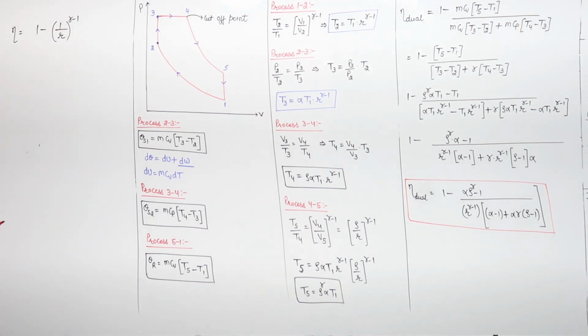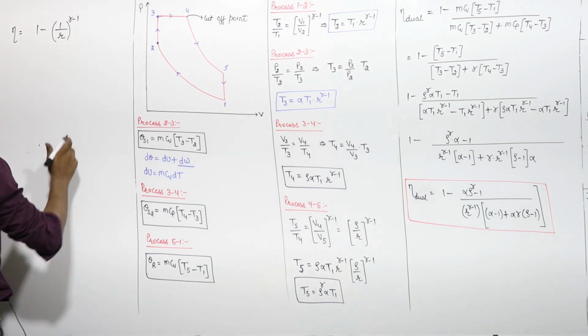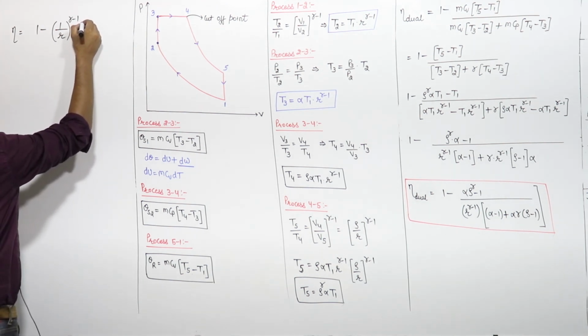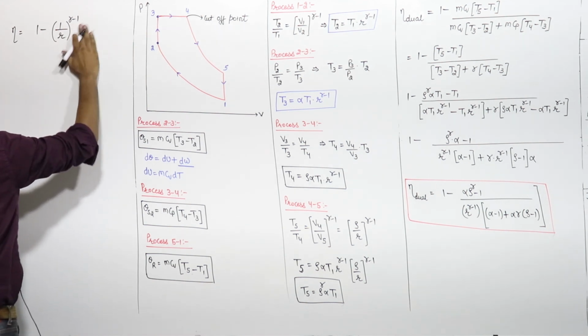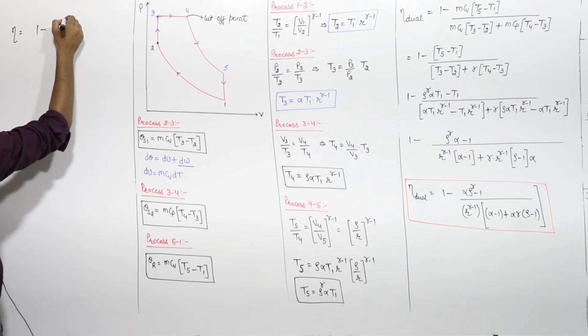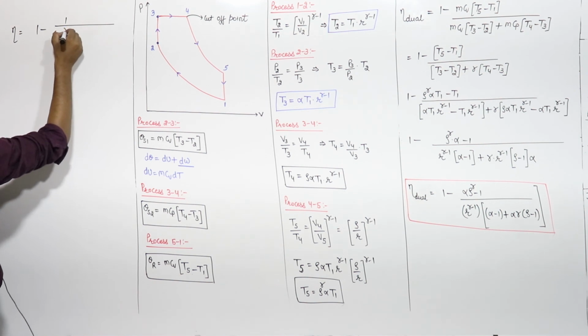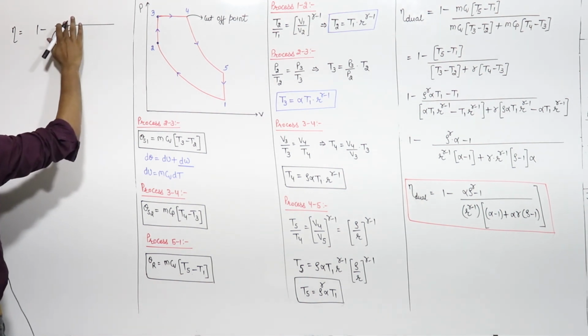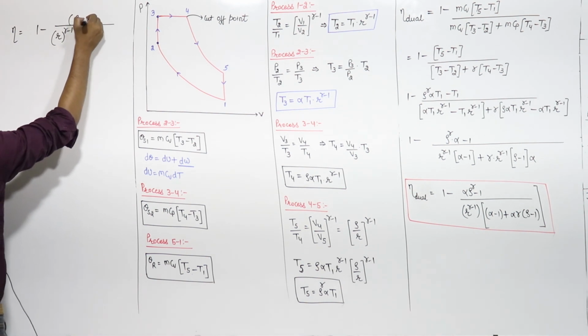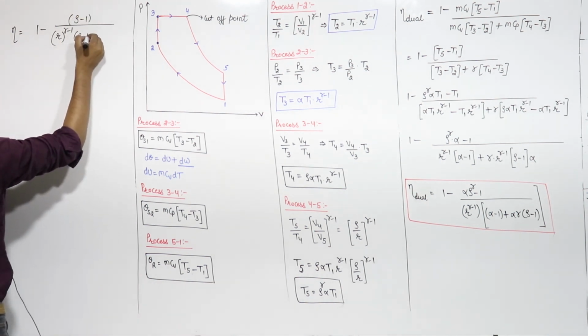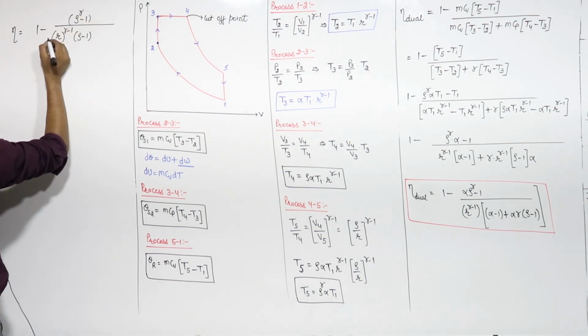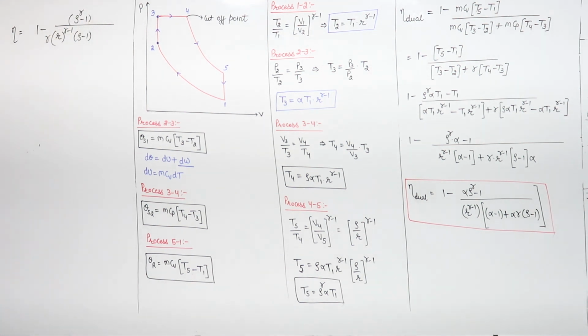For the diesel cycle, this can be written like this: 1 minus 1 upon r raised to power gamma minus 1, and what I suggest is rho minus 1. Here we have gamma, here we will multiply this with gamma. Now, you can say this is for the diesel cycle.